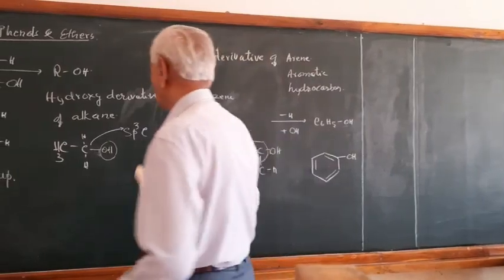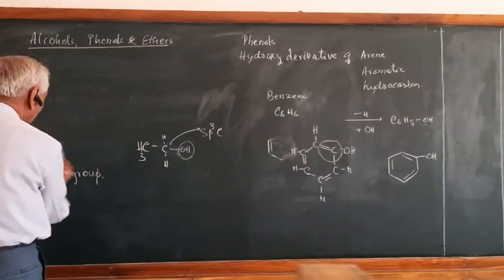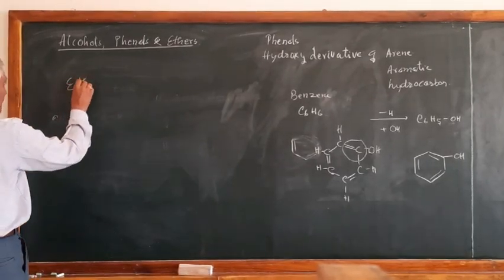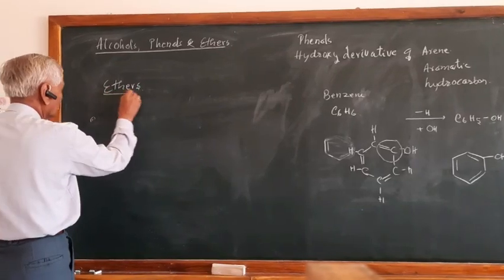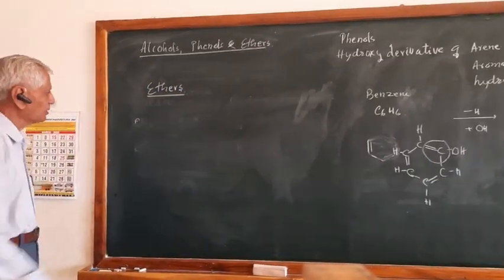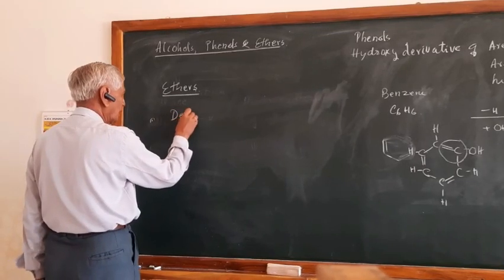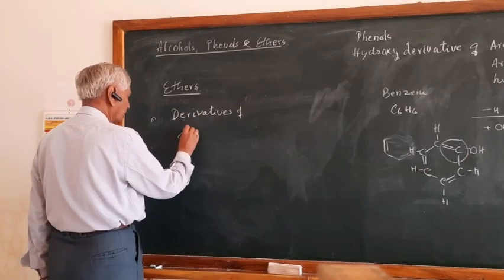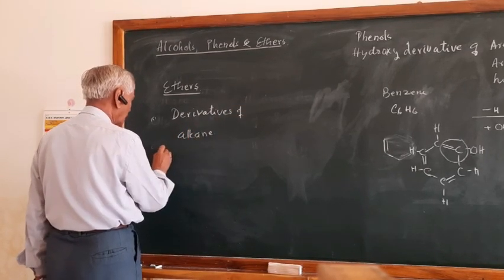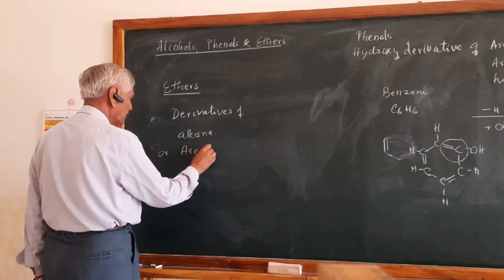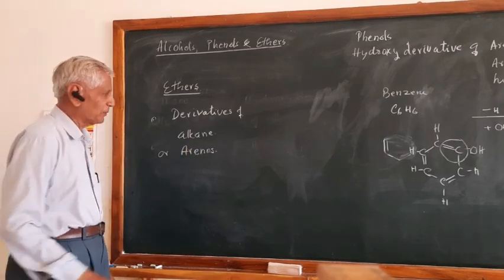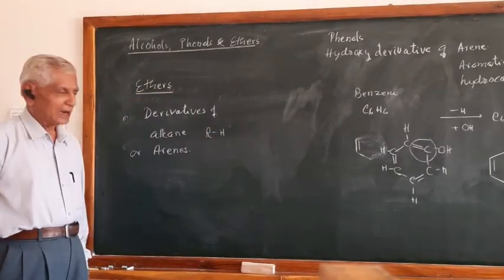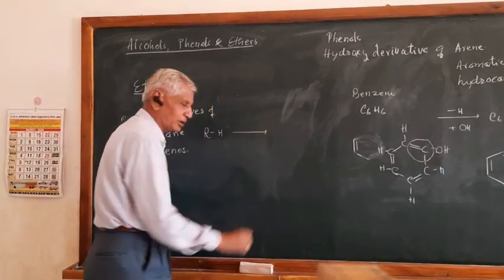Now let us go for another compound in this chapter, ethers. Ethers are also derivatives of alkanes and aromatic hydrocarbons. This is also regarded as derivatives of alkane or arenes. What is done here? Starting from alkane, say for example RH, if H is replaced by OH, it is called alcohol.